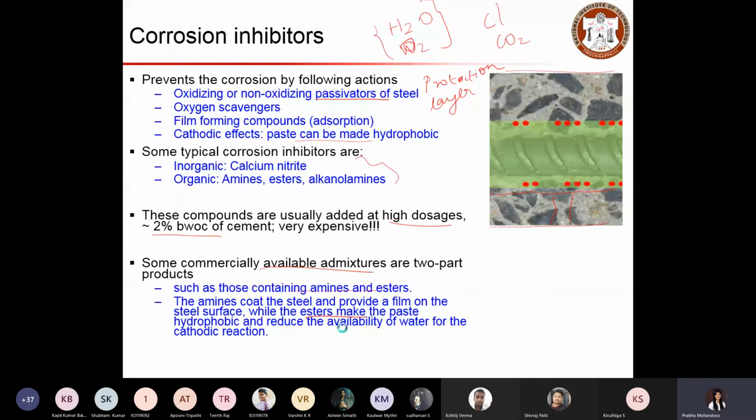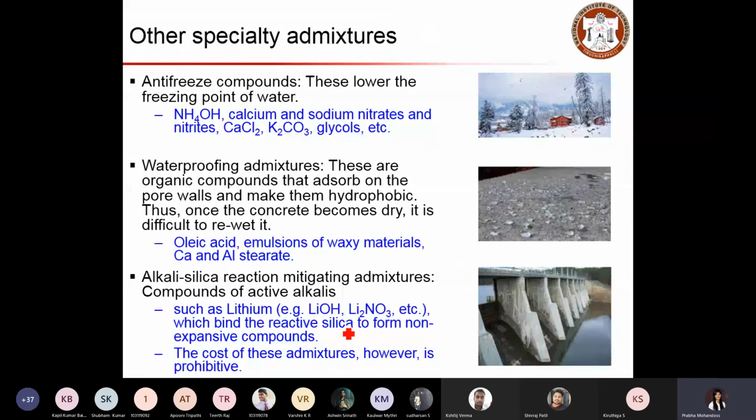Okay. And now we will look at other specific admixtures. Those are antifreeze compounds, waterproofing admixtures, and another one, alkali silica reaction mitigating admixtures. As the name indicates, antifreeze compounds help in cold weather concreting.